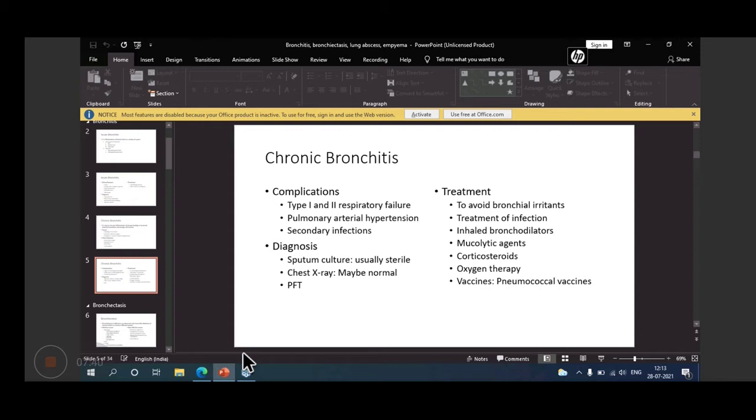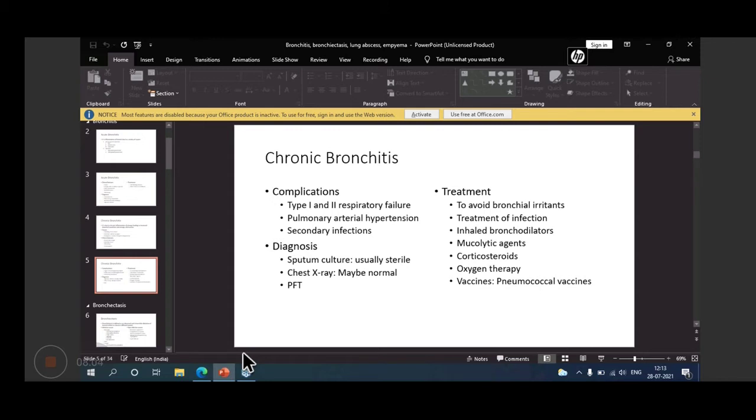And basically, it's a field of medicine. Then diagnosis. Diagnosis is sputum culture, because the sputum is there. Sputum culture depends upon whether infection is there, then you may find some organism, otherwise it may be sterile also.